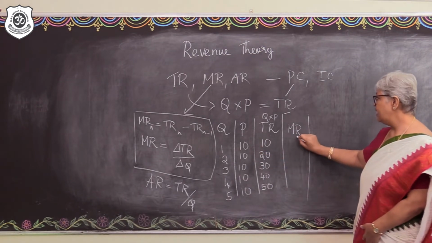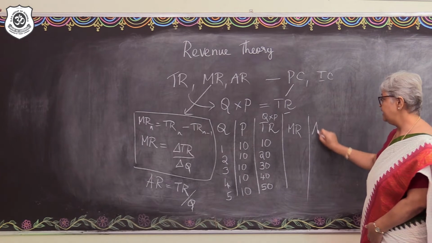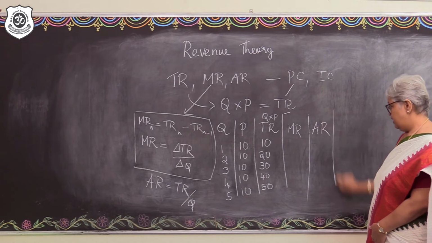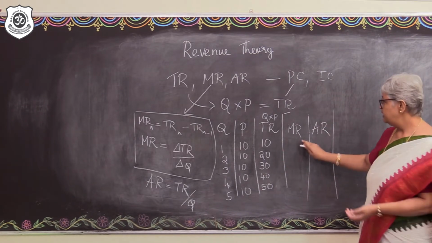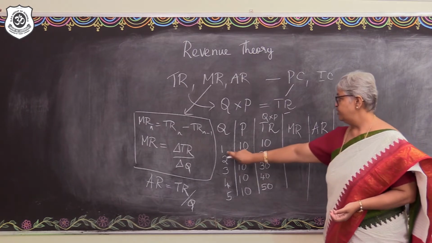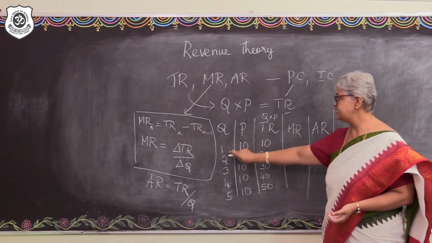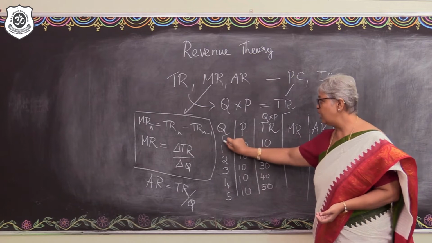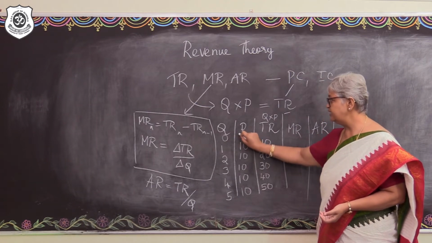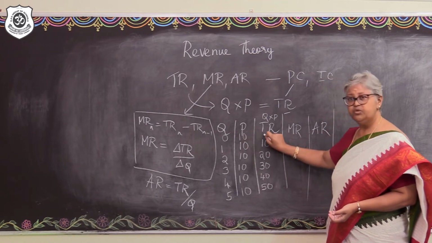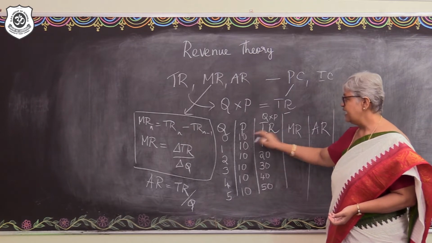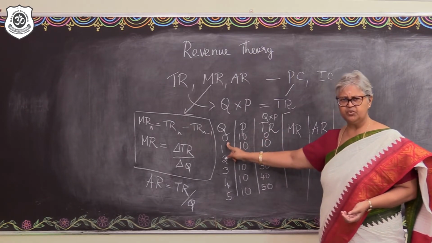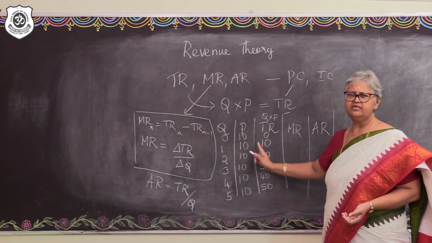So, MR in this case and AR, we will have it there in the next column. The marginal revenue for the first unit. When no output is sold in the market, what will be the total revenue? 0, isn't it? Nothing sold, so no revenue.